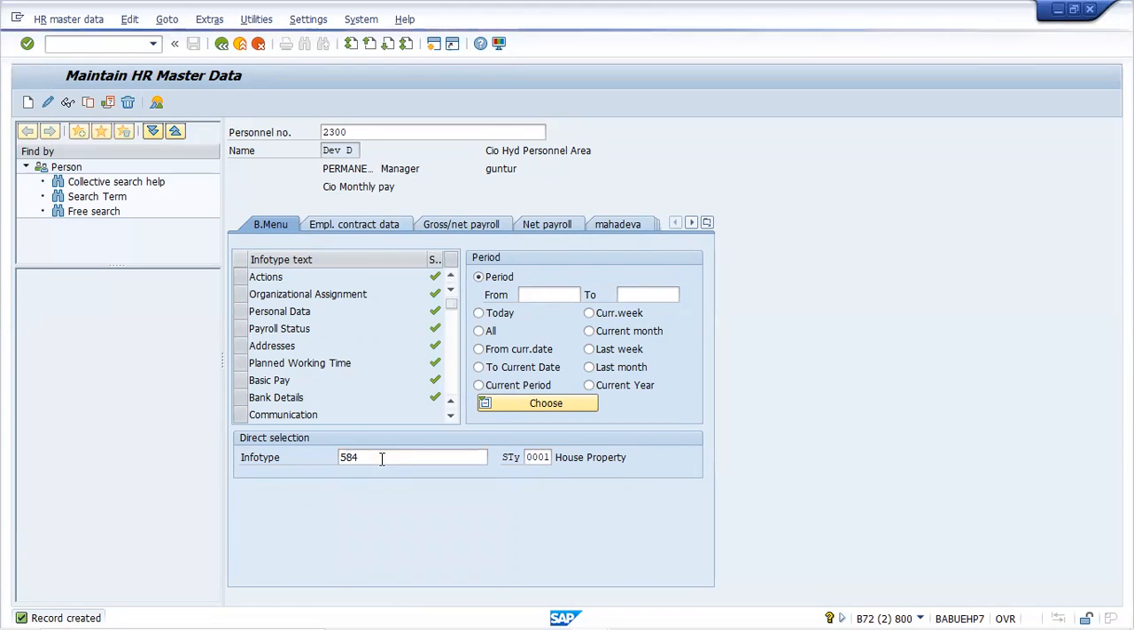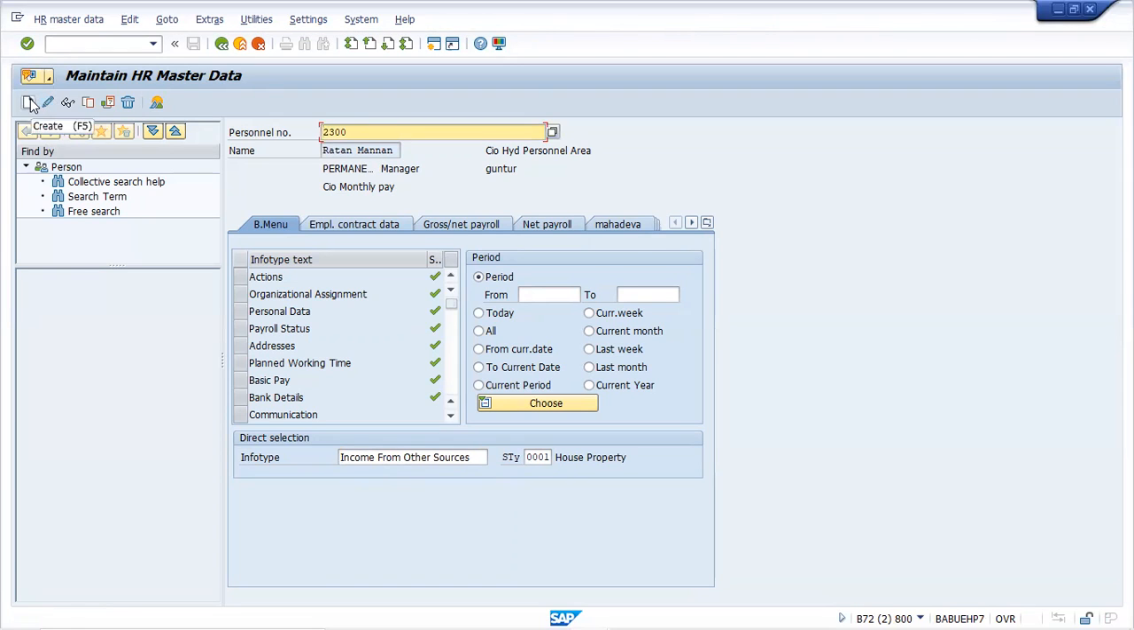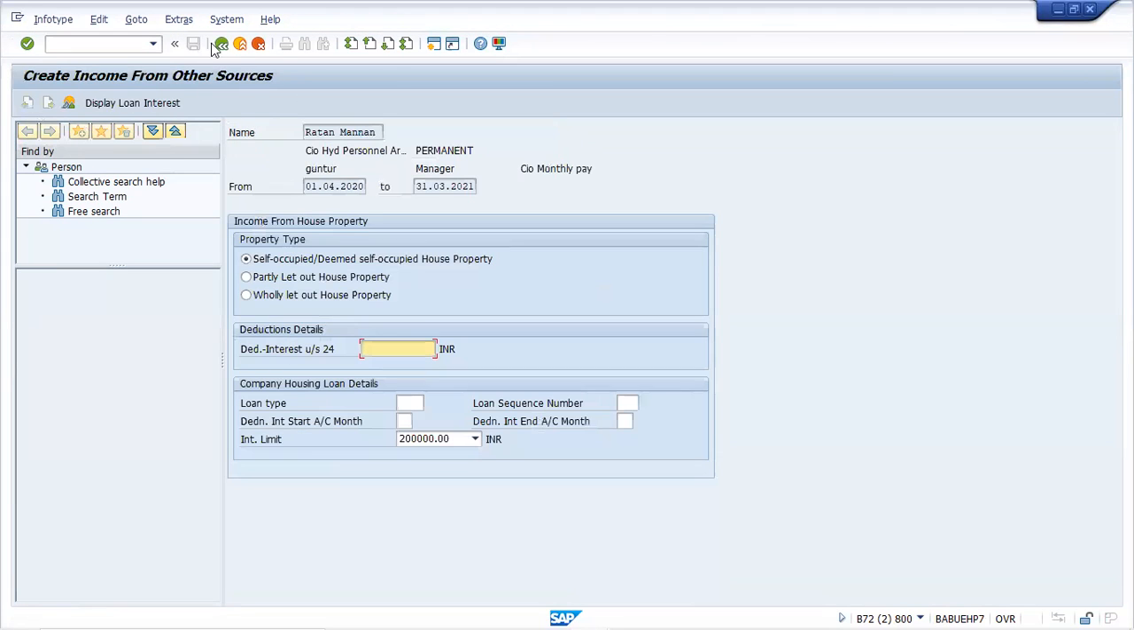For another employee, the 584 subtype is different. Choose the second subtype, 0002. Go back again. In the drop down value, you had chosen 1, right? Now you choose 2.